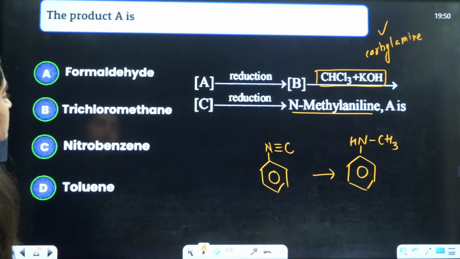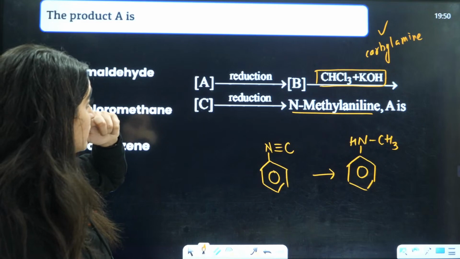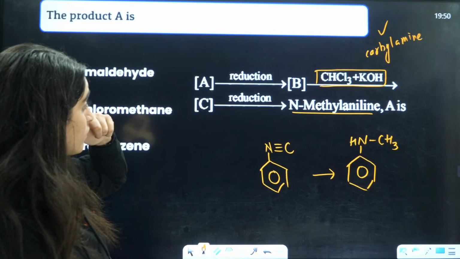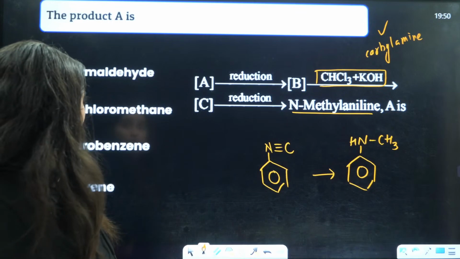Wait a minute. If you talk about this isocyanide here, this A, what should be formed? That B, wait a minute.